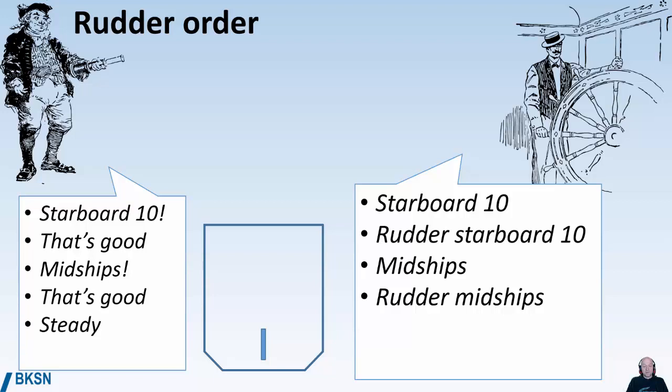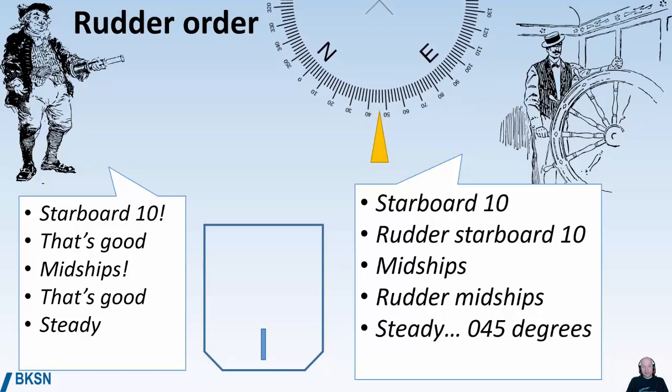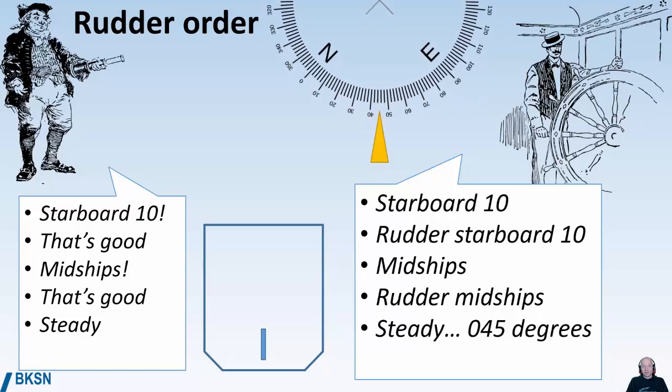Steady from the captain, which means keep the course you're at now. Then the helmsman repeats steady at 045 degrees, steadies the course at 045 degrees and replies then course is 045 degrees. So this is how you go from a rudder order to a course order using the steady order.